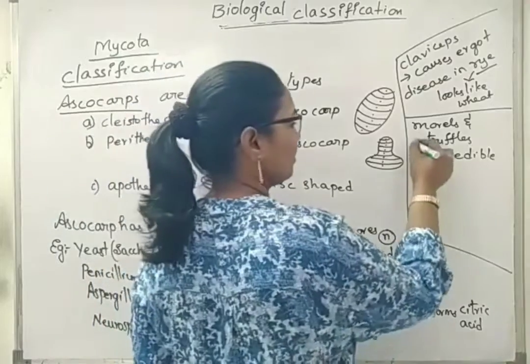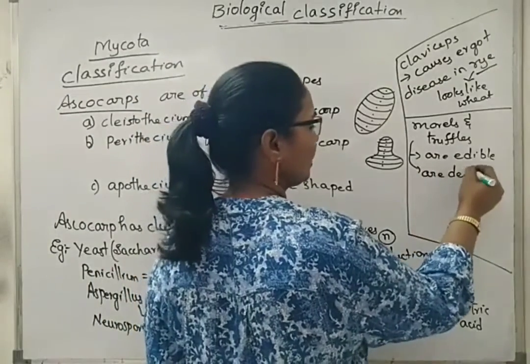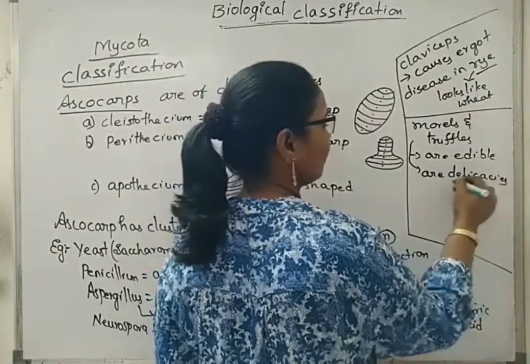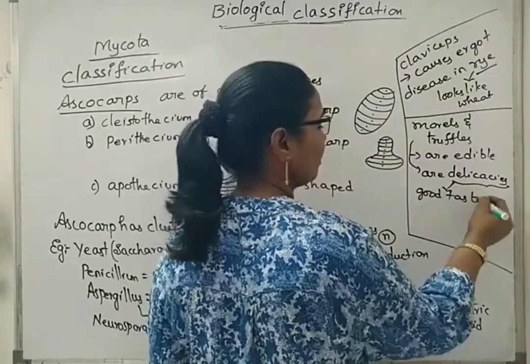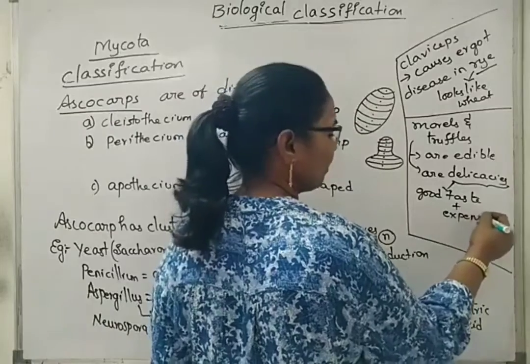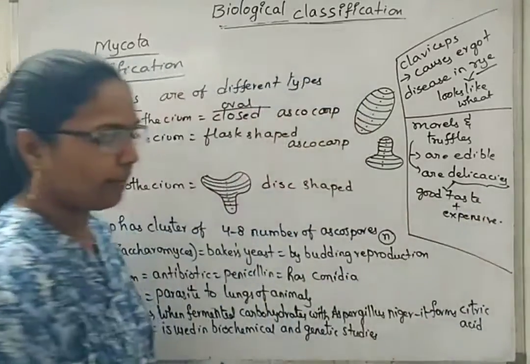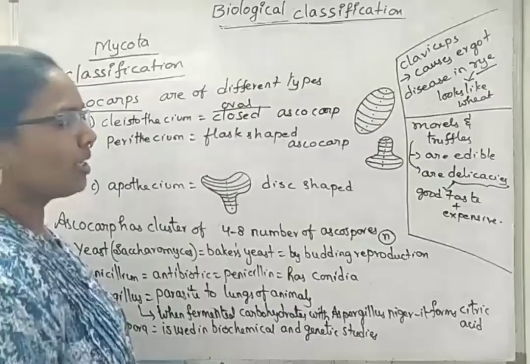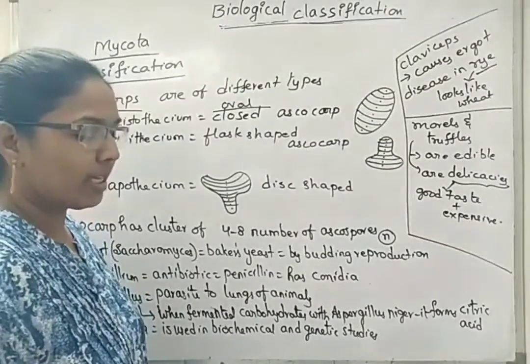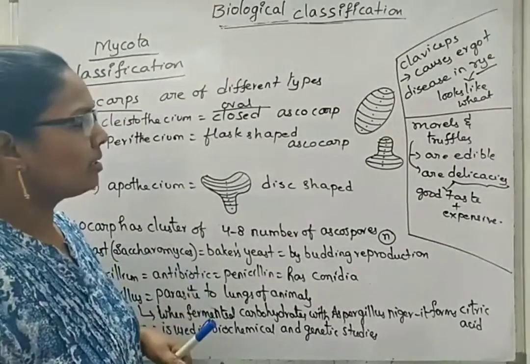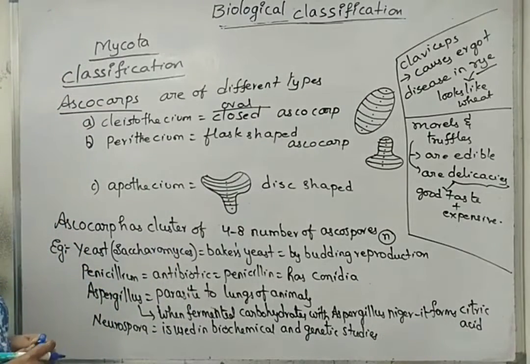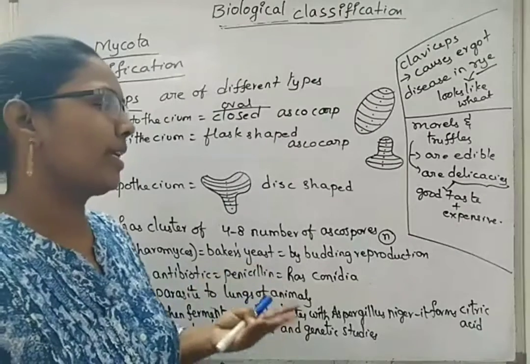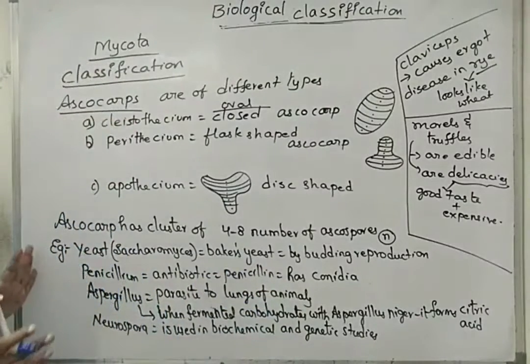So, good taste plus expensive. Under morels, one name is Morchella esculenta. So this is about Ascomycetes.